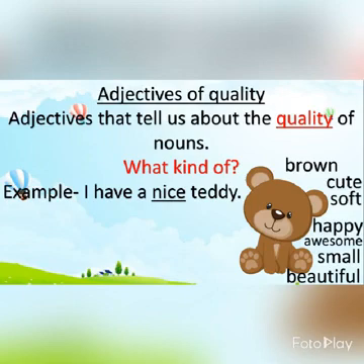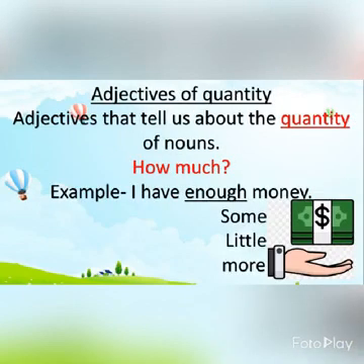Now the next kind of adjective is adjectives of quantity. Adjectives that tell us about the quantity of nouns are known as adjectives of quantity. Like little, some, enough or more. These are the words that tell us how much quantity of a noun there is. So remember that adjectives of quantity tell us how much.